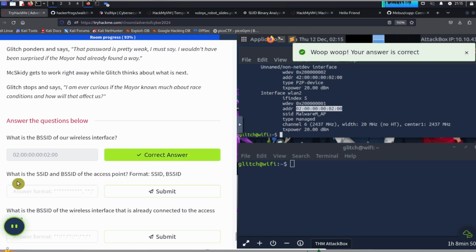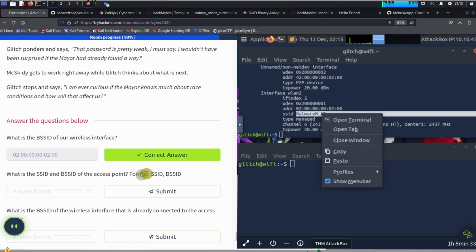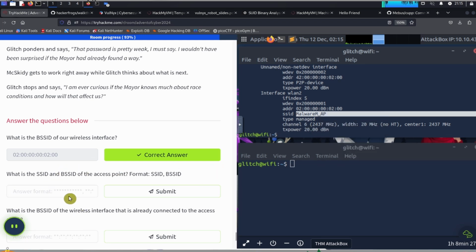Okay. What is the SSID and BSSID of the access point? Format: BSSID, SSID. So the access point is malware AP, malware_AP. I think I can just spell that out instead of copying it. Hold on.